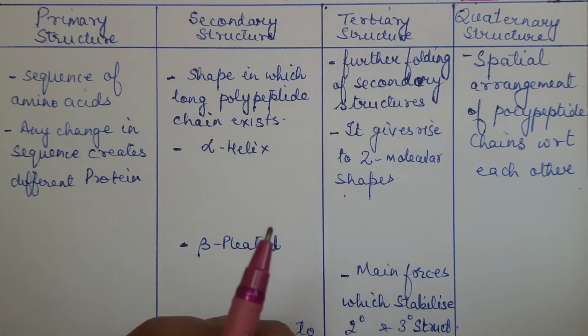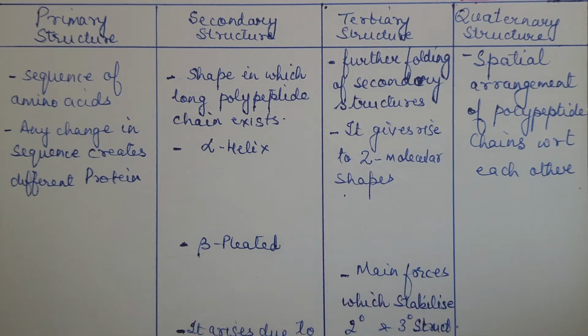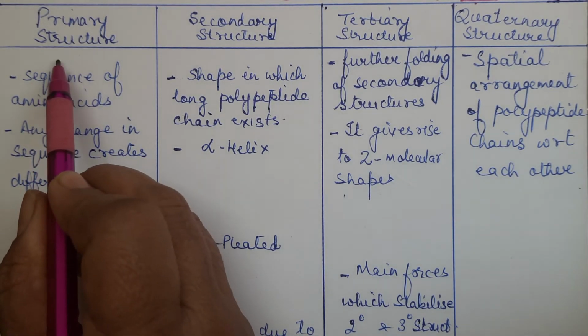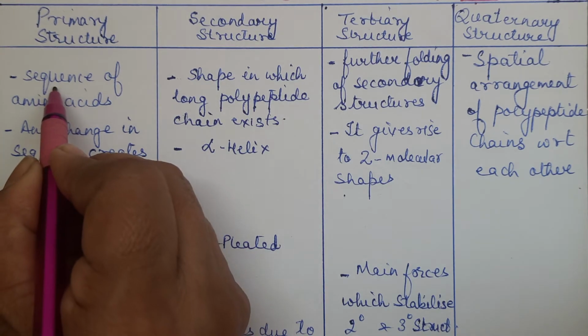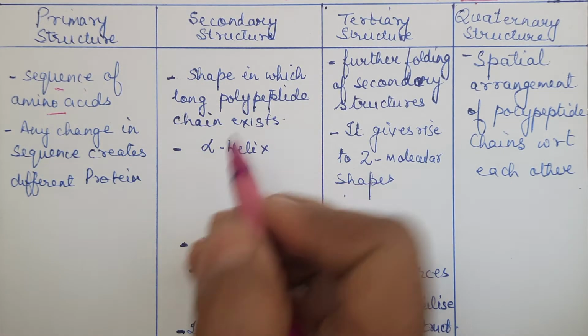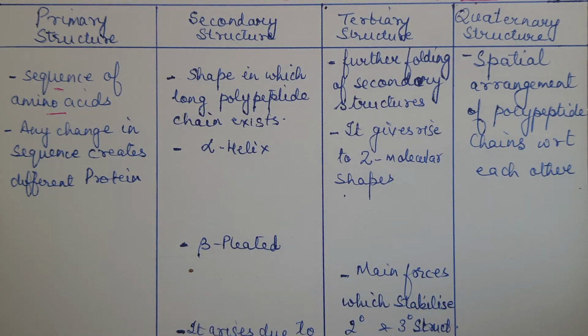Now, each one is explaining something about protein. For example, primary structure talks about the sequence of amino acids. What is the sequence in which amino acids are linked together? Like one example I had taken just now was glycine with alanine. Maybe some other amino acid, maybe leucine, maybe valine. What sequence are they linked together in?